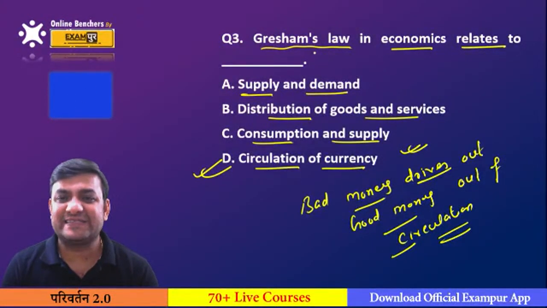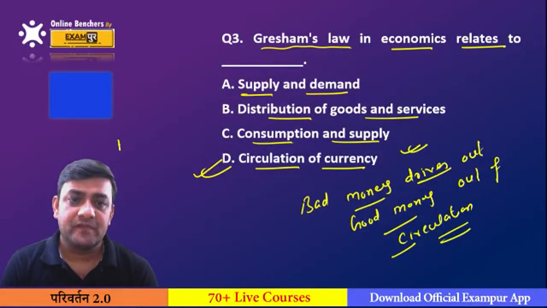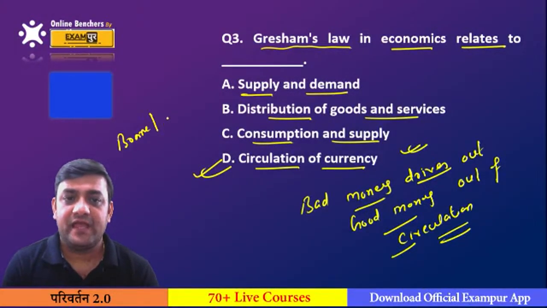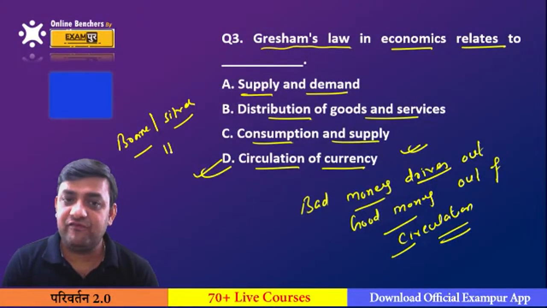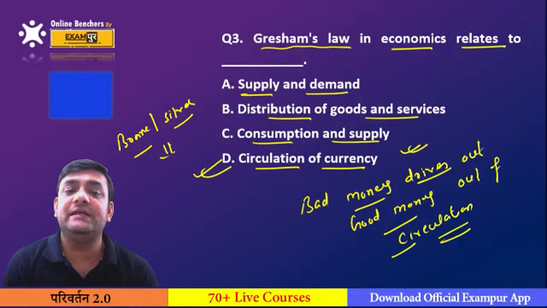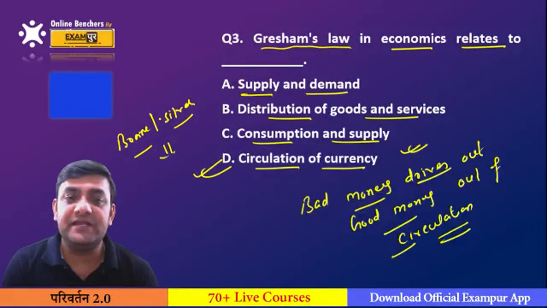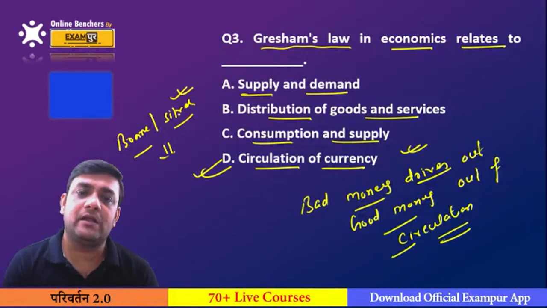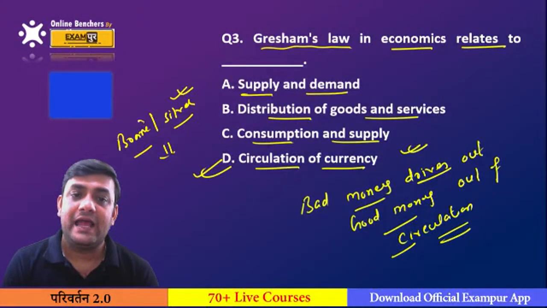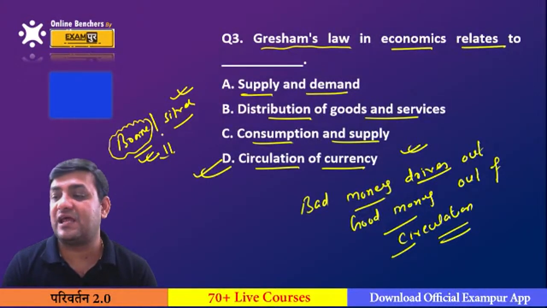This law has been explained that, for example, we have a bronze coin and we have a silver coin. We have the two metals, silver and bronze, and this is called commodity money. If the commodity money is in circulation, one of bronze and the other of silver, and both have the same value, then always remember one thing: the metal which is costlier will be hoarded by the people, and there will be larger use of the metal which is cheaper in character, because both have the same value.